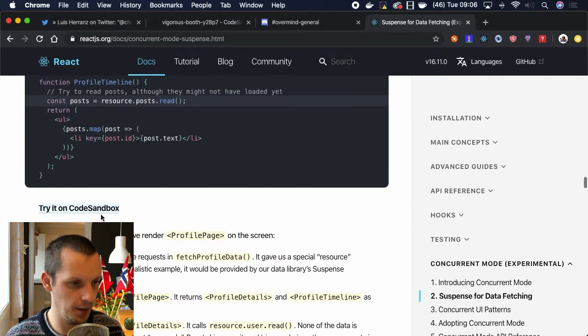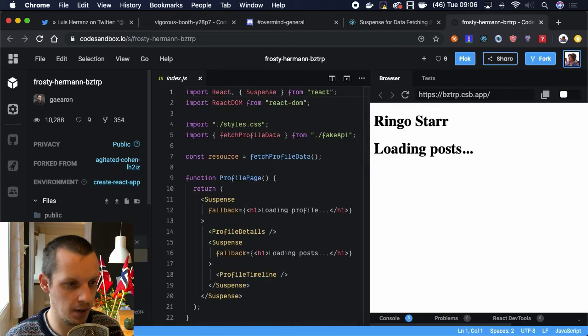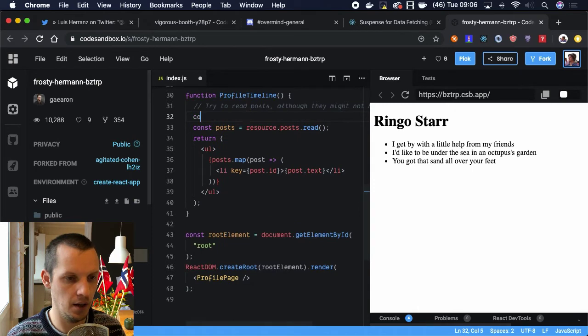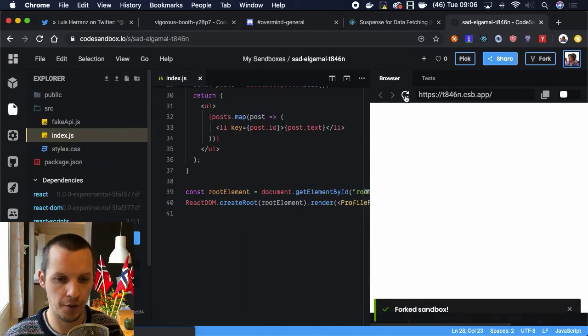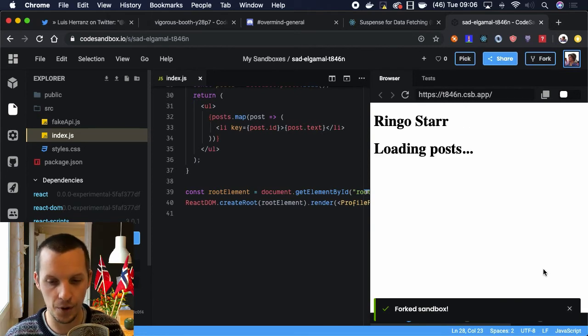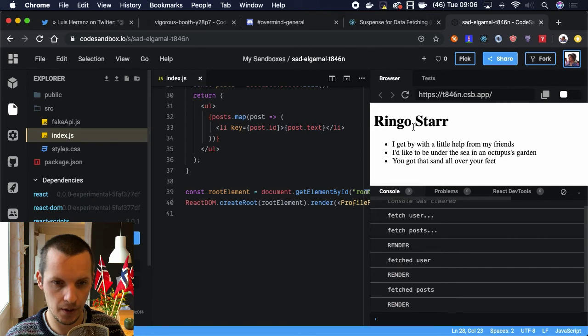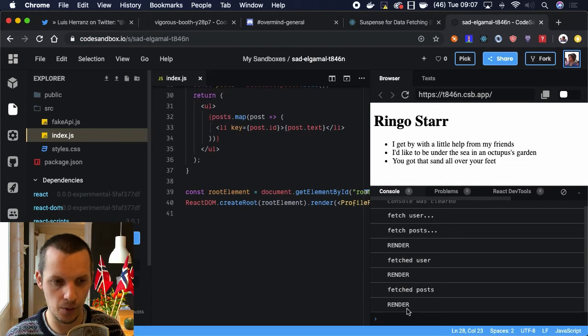Approach 3, here it is. I wonder if the same thing actually happens here. Let's see. So we have this thing. Let's see, console.log render, because this also throws the same promise twice. But you see here, it renders once and then only one time.